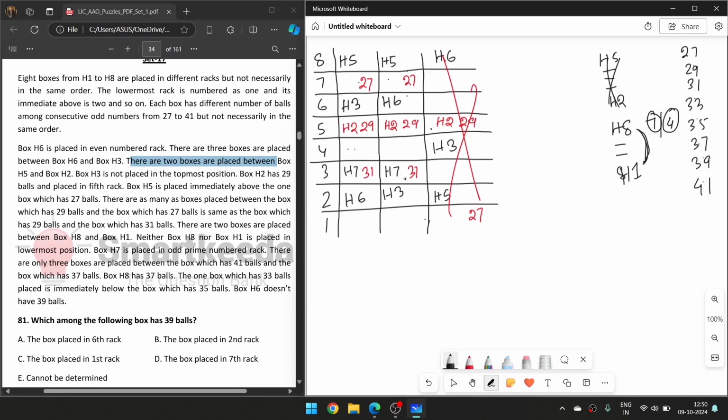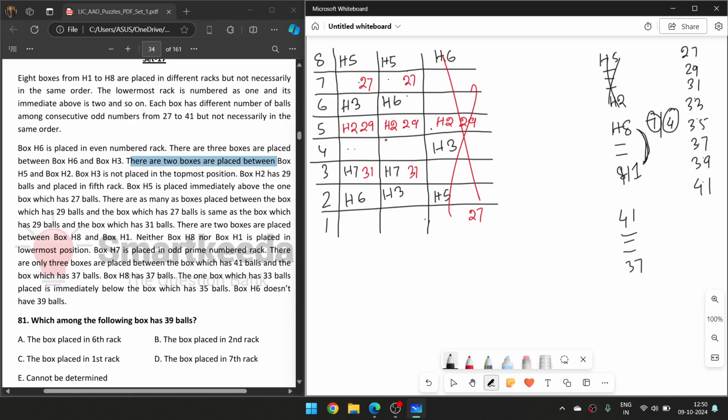Why I have not placed it in 7 is because I know that H8 and H1 can be placed either in 7 or 4, so that means I have to keep it free. Okay, so there are only three boxes placed between the box which has 41 balls and 37. So 41 and 37, there are three boxes, right? Okay, there are only three boxes.